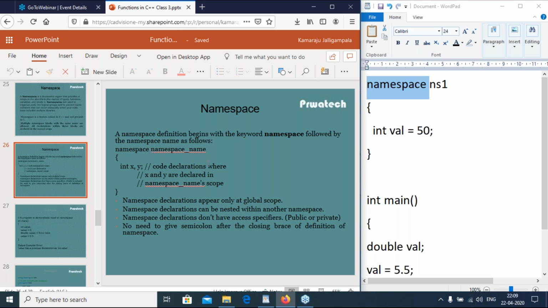A namespace definition begins with the keyword namespace followed by the namespace name, as follows. Namespace is the keyword, then the namespace name, then start with curly braces and the declarative statements.